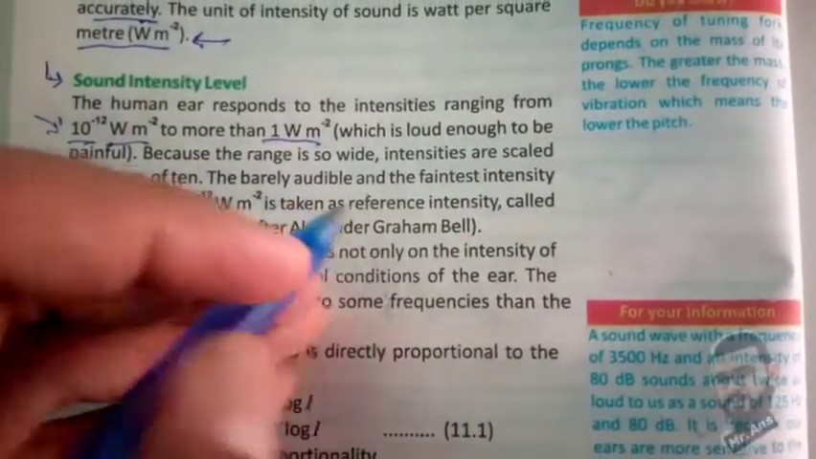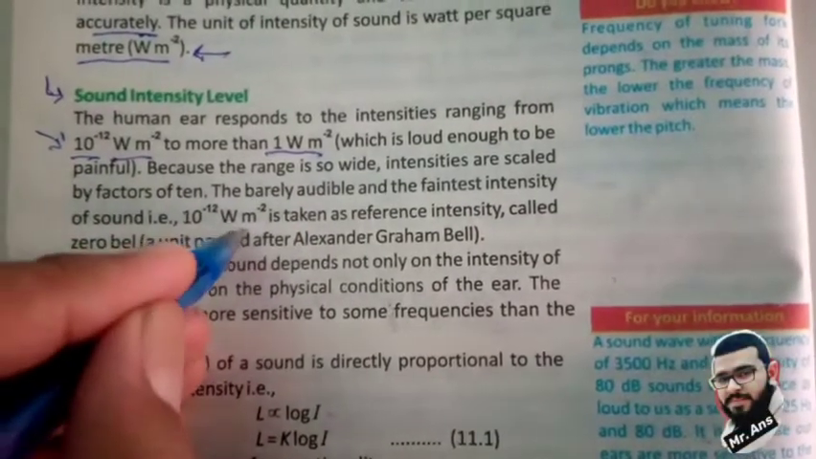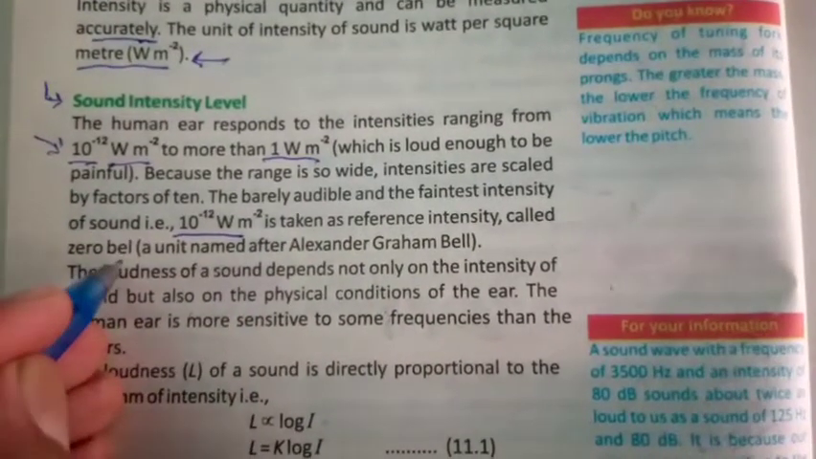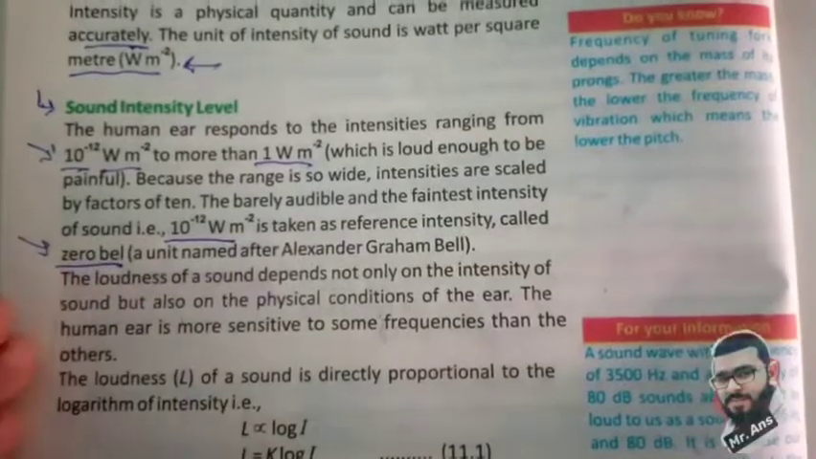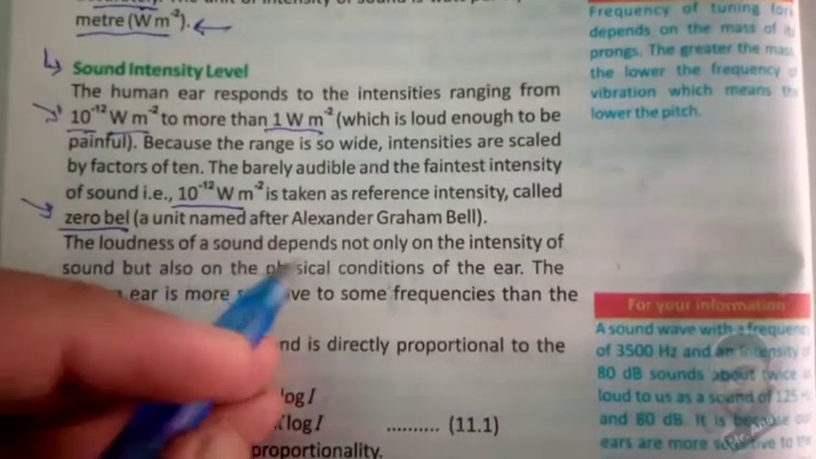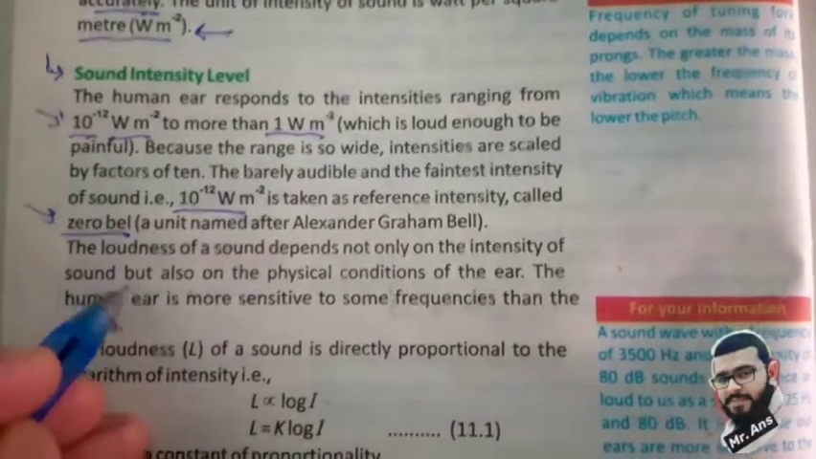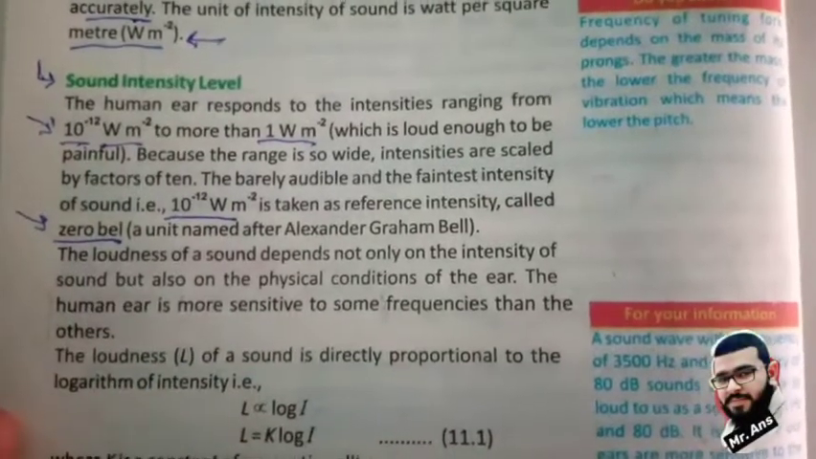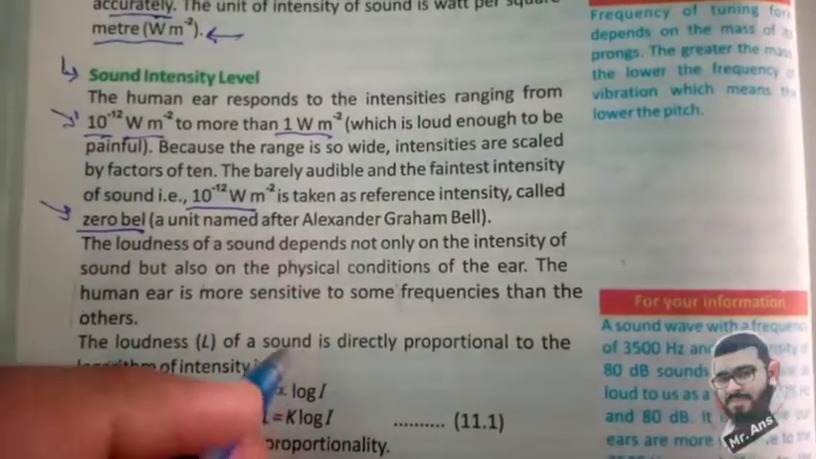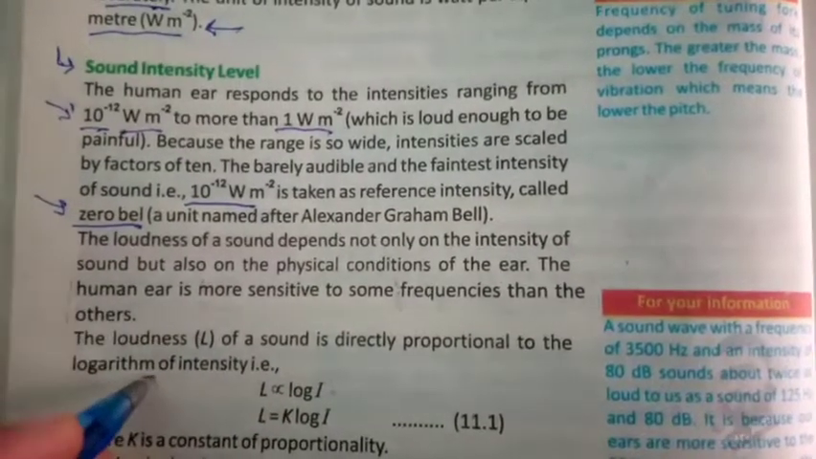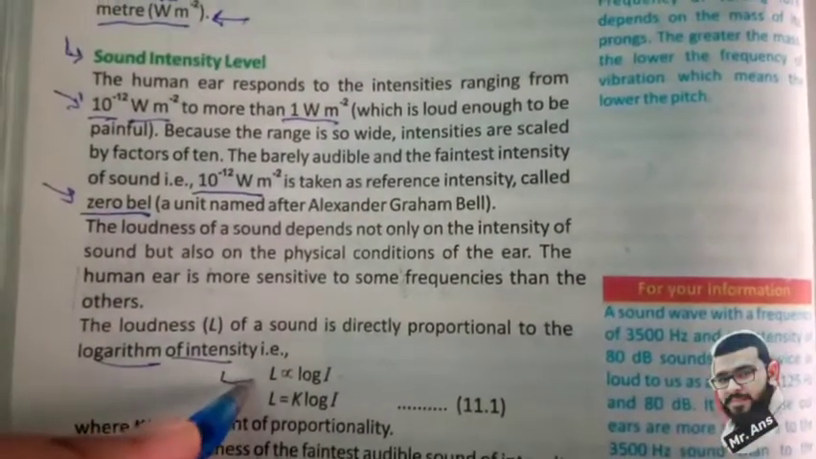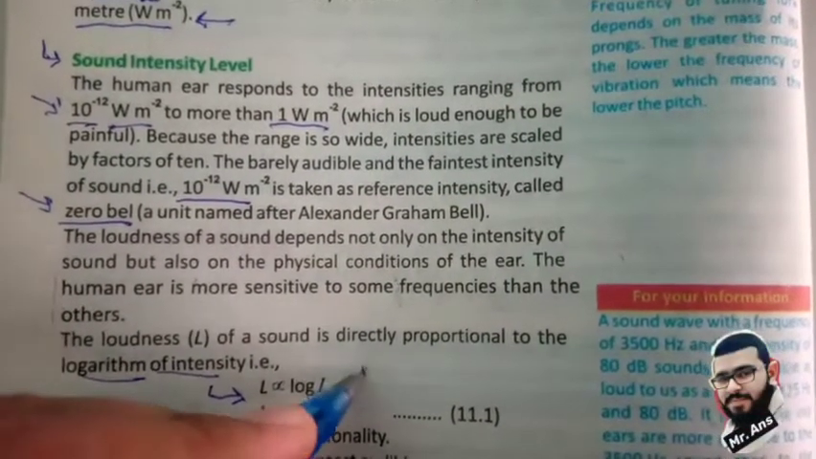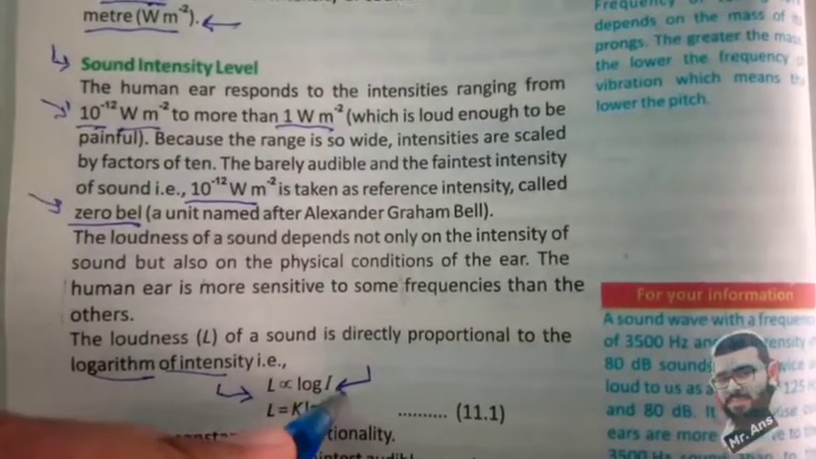The barely audible, faintest intensity of sound, for example 10^-12 watt per square meter, is taken as the reference intensity called zero bel, a unit named after Alexander Graham Bell. The loudness of sound depends not only on the intensity of sound, but also on the physical conditions of the ear. The human ear is more sensitive to some frequencies than others. The loudness of a sound is directly proportional to the logarithm of intensity.